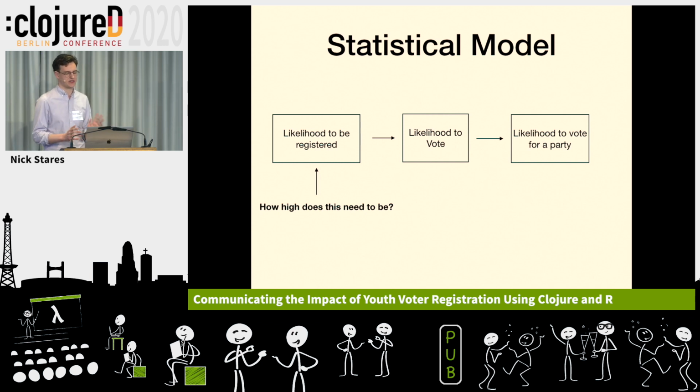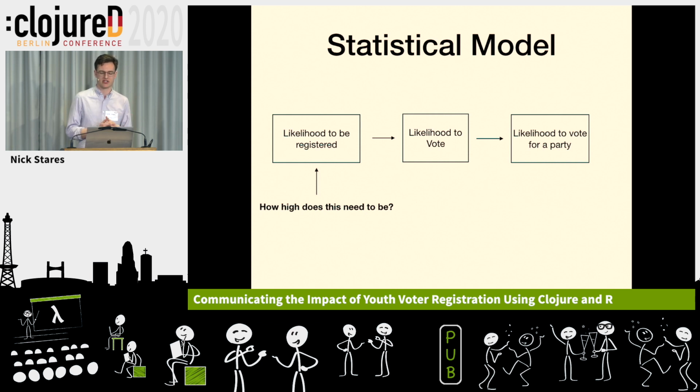Our task is to find out how high the likelihood to be registered for a specific demographic, in this case young people, needs to be to raise the level as a whole through this process. So if many more people are registered, and the likelihood to vote roughly stays the same, and the likelihood to vote for a party roughly stays the same, then in aggregate the outcome will be really high.